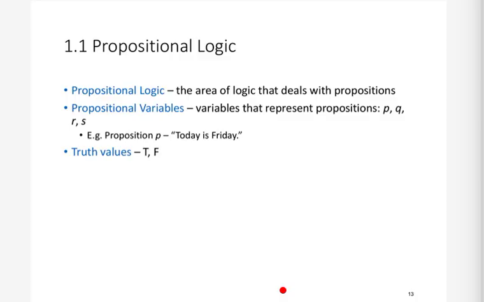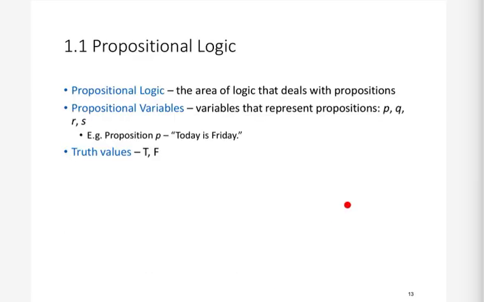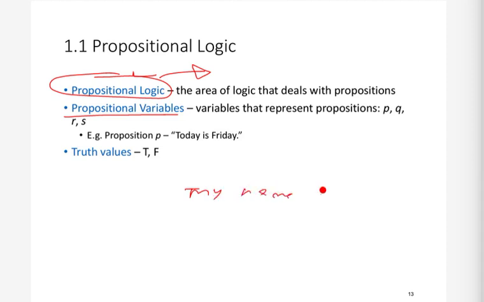Okay, so now again, this propositional logic, the area that deals with propositions, this is a very vague definition. We will see some precise definition at the end of this propositional logic chapter. Don't worry about that right now. Now, we have seen some propositions, right? For example, my name is Ram. My name is Deepak. Now, we have seen this, so we know that this is a proposition.